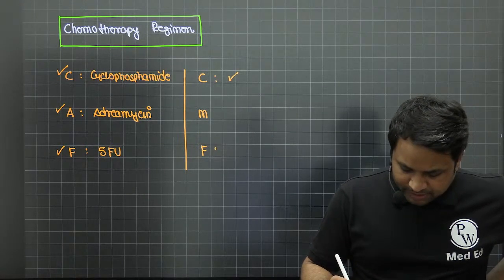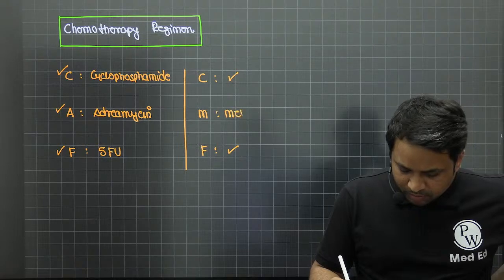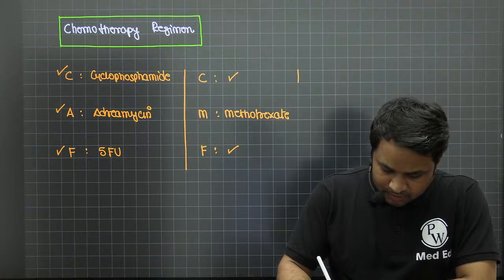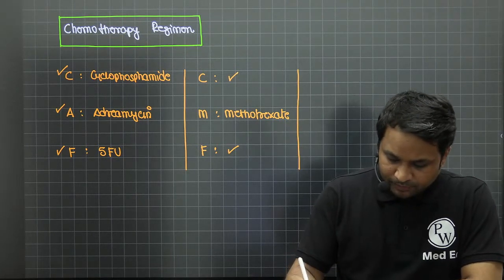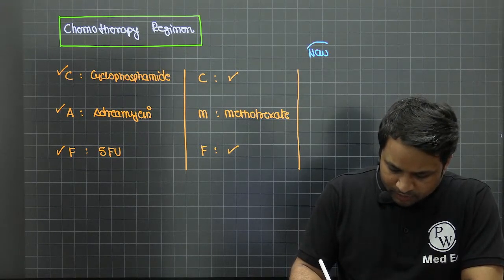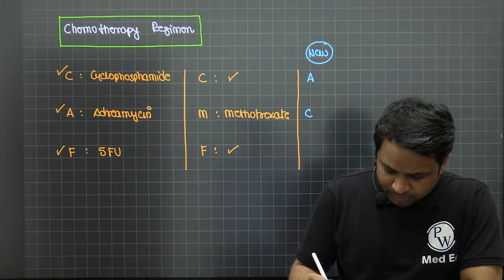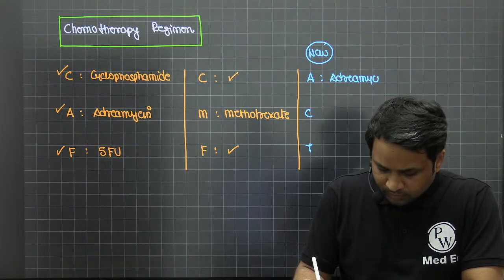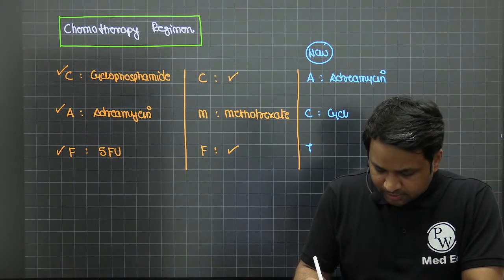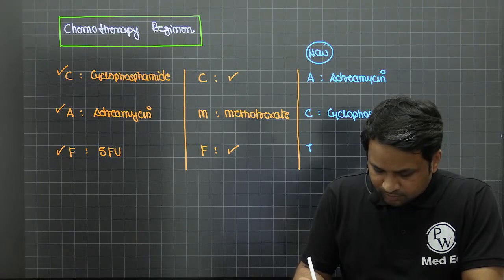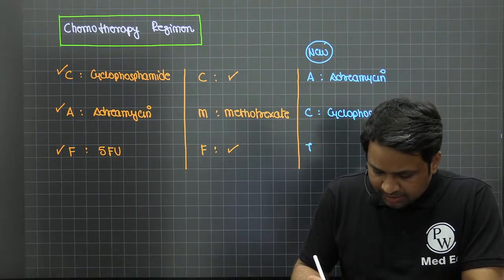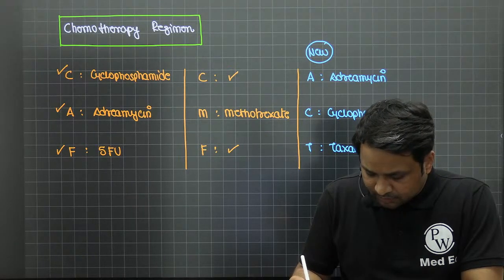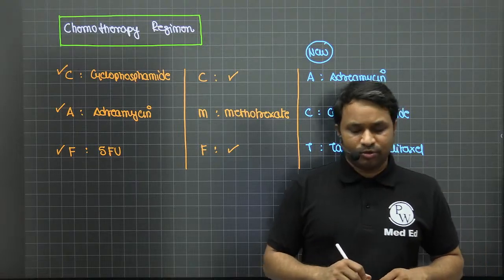C is cyclophosphamide, M stands for methotrexate, and F is 5-fluorouracil. Now the newer regime that you have is what we call an ACT regime. In ACT, A stands for adriamycin, C stands for cyclophosphamide, and T stands for taxane group of drugs, and that taxane is going to be paclitaxel, right? So the paclitaxel group of drugs.